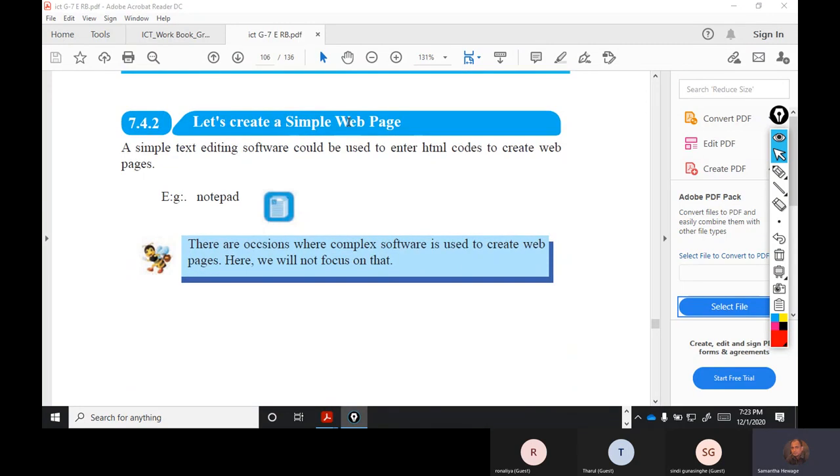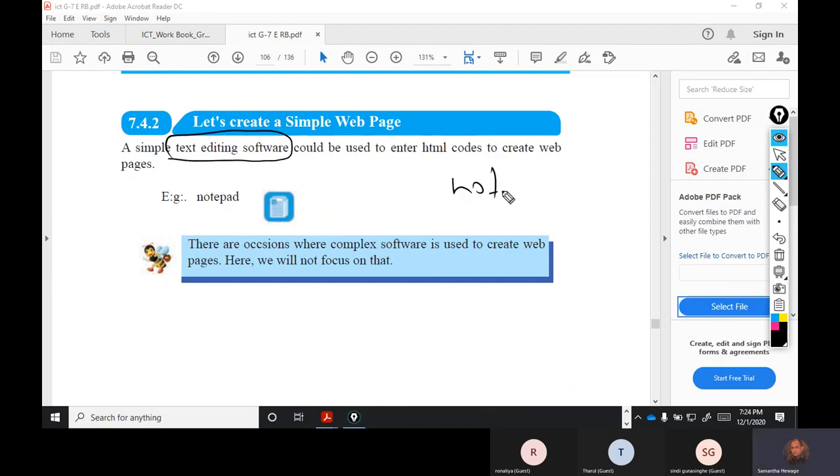Okay, let's create a simple web page. Whatever the programming language you want to use, you have to use it in some text editor. This is called a text editor.